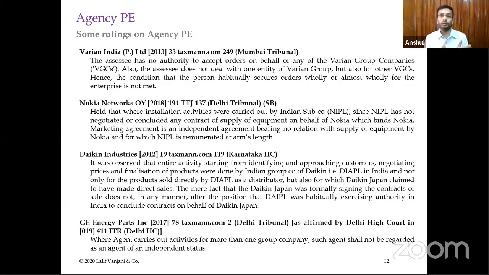Now, in this particular case, what was held is that even if someone can say that the Indian entity is dependent on the foreign entity, none of the three activities listed in the agency PE clause were being performed by the Indian entity. They were neither securing orders, nor concluding contracts, nor maintaining stocks on behalf of the foreign entity. They were just providing certain installation and commissioning services, which was not one of the listed activities, and therefore it was held that there is no PE. And this case has also been upheld by the Delhi High Court.